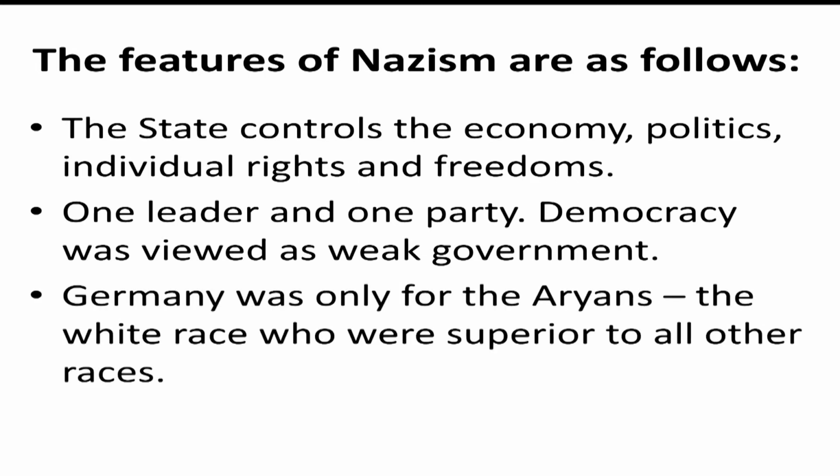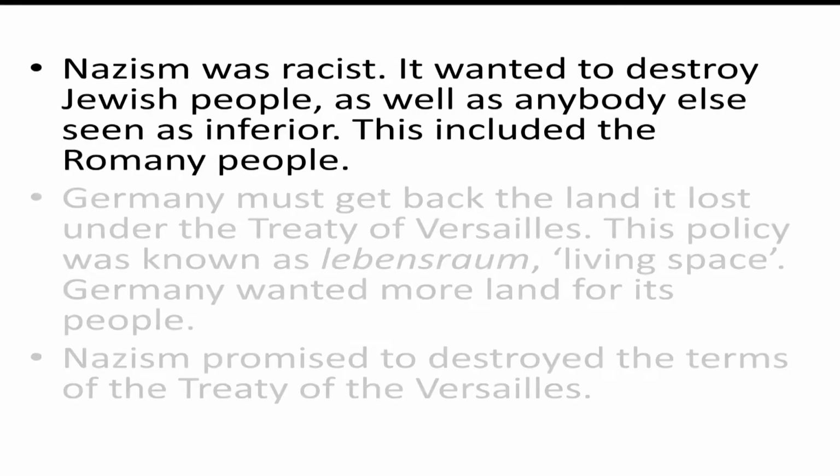Germany was only for the Aryan race, who were tall, with blonde hair and blue eyes, the white race, who were believed to be superior to all other races. Nazism was racist. It wanted to destroy Jewish people as well as anybody else seen as inferior.